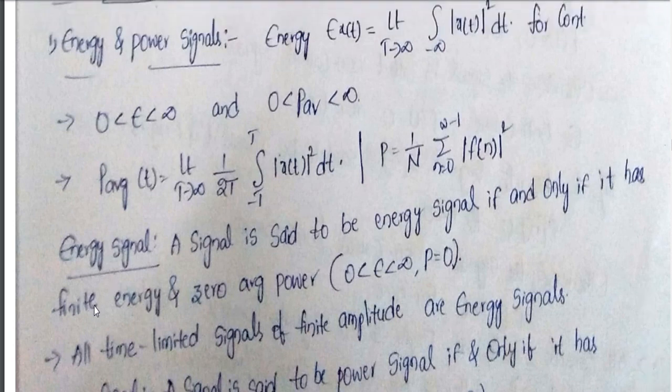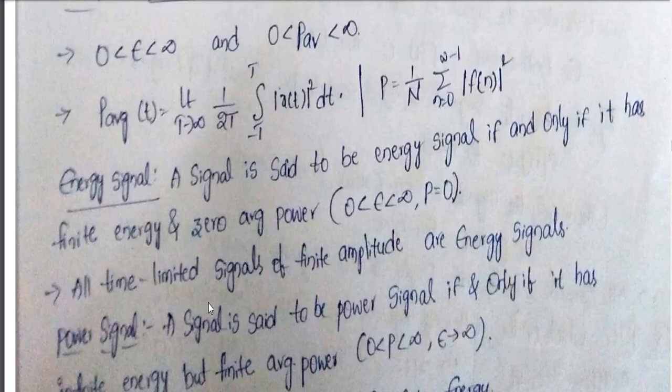So it should have finite energy as well as zero average power. Next, all time limited signals of finite amplitude are energy signals. Finite amplitude means if I square it, I'll definitely get a finite value. So energy is finite, and I can say it is an energy signal.